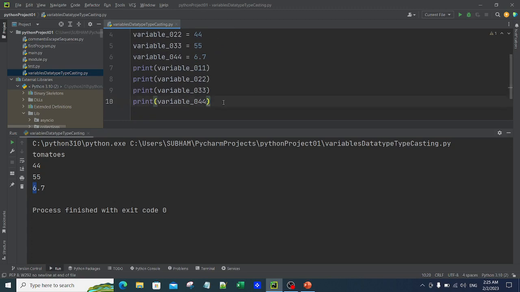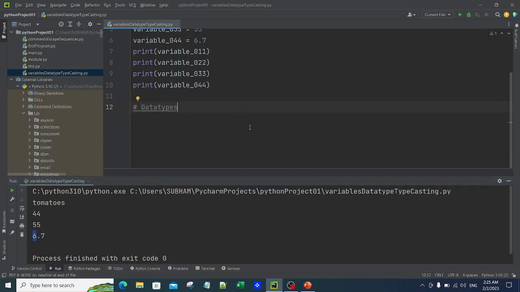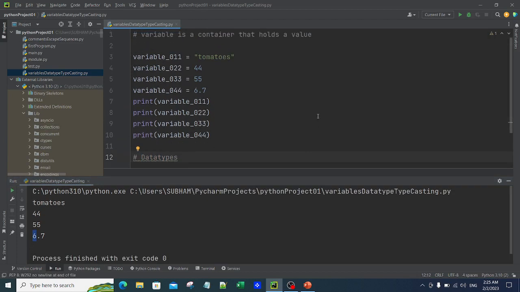Now the second thing we have to discuss is data types. Let me write data types, and comment it with Control and /. As I told you, in a basket you can keep tomatoes, and in another basket you can keep anything else, let's say chilies. So the basket is a variable, tomato is a value, and the taste of tomato is the data type.